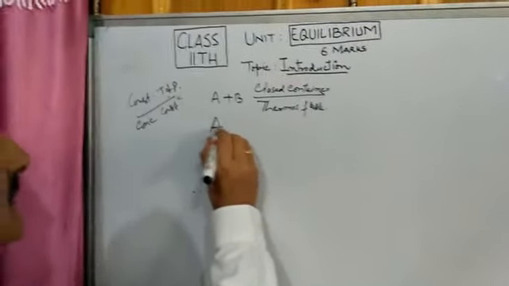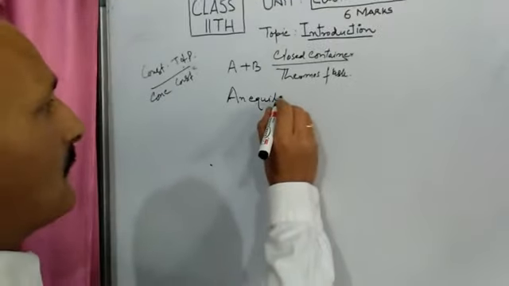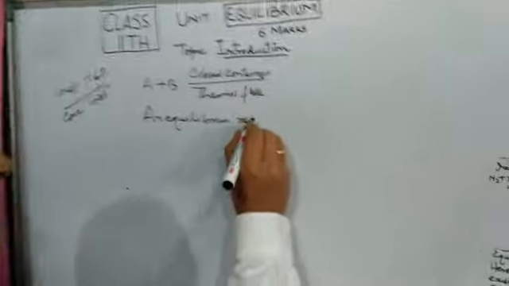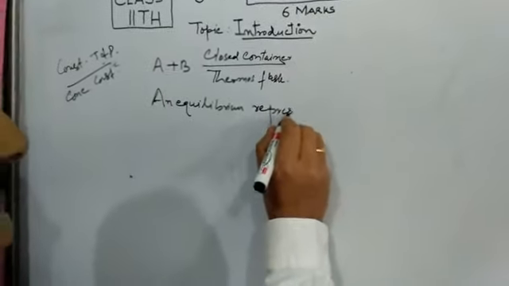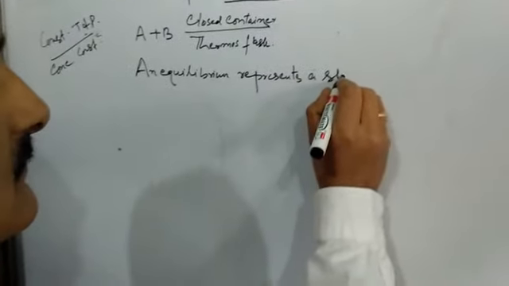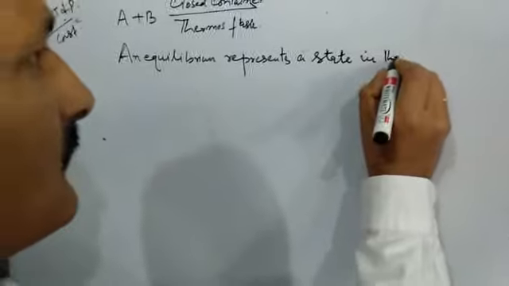What is an equilibrium? An equilibrium represents a state in the process when what happens?